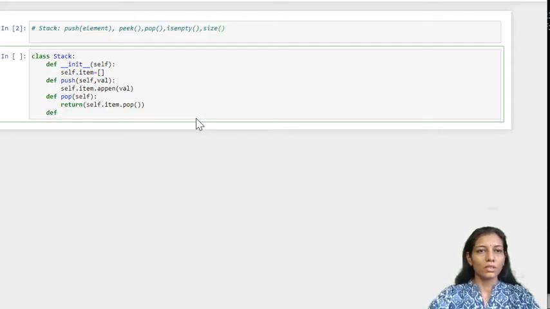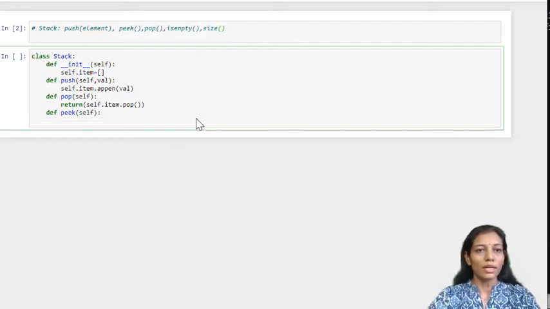Next we are going to implement peek. Here what kind of behavior do we want? We do not want to remove the element from the stack, but we just want to access the element which is on the top of the stack.